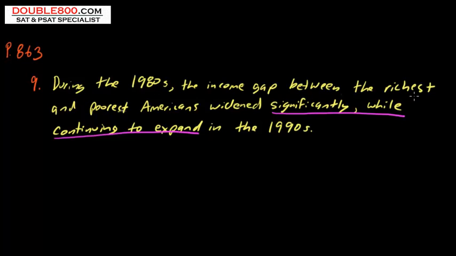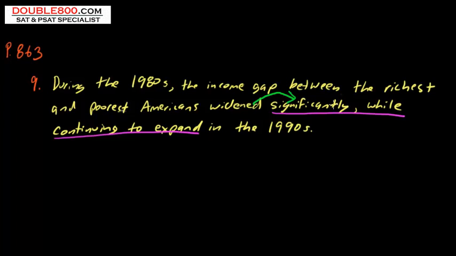During the 80s, the gap between richest and poorest Americans widened significantly. That's the first part. Significantly is right, it's an adverb. And we have a second part. While continuing to expand in the 1990s. There are really 3 things wrong with this, so let's just go step by step.